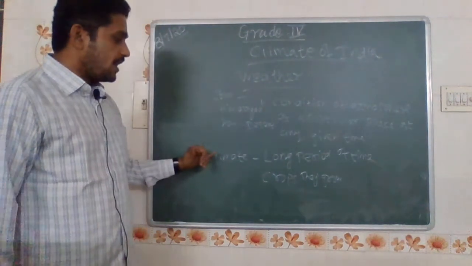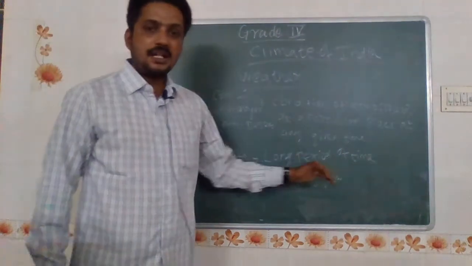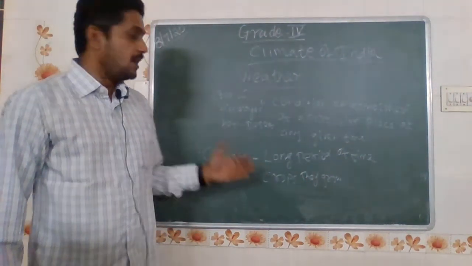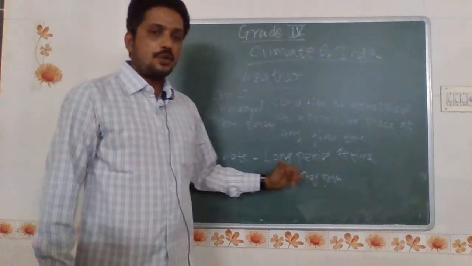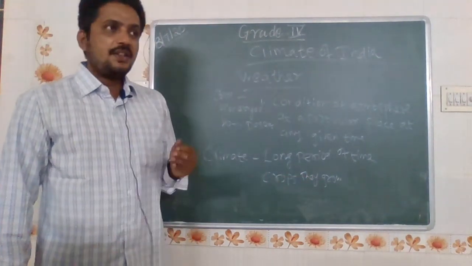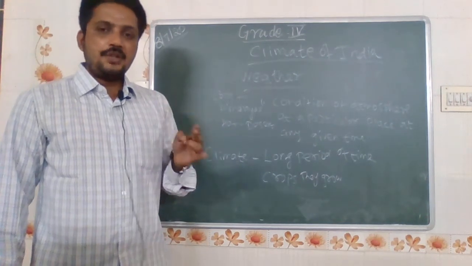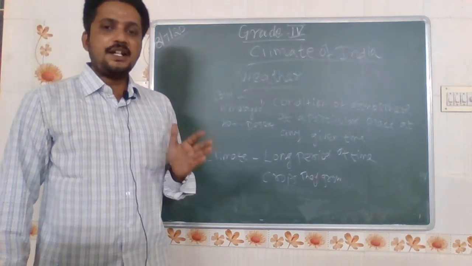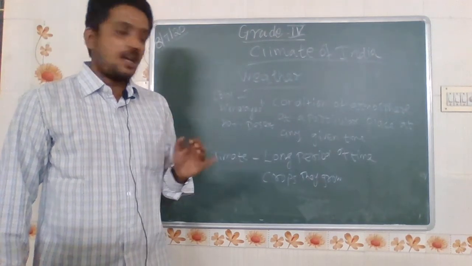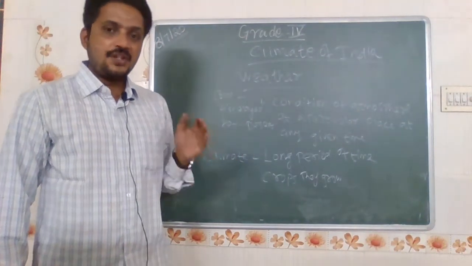According to that, what is meant by climate? Climate is a long period of time. It shows for farmers, the crops they grow according to the seasons. They will grow a variety of crops, from January to March, April to May. According to that, they classify their variety of crops and harvest the crops according to the climate only, because it's a long period of time. That is known as climate.